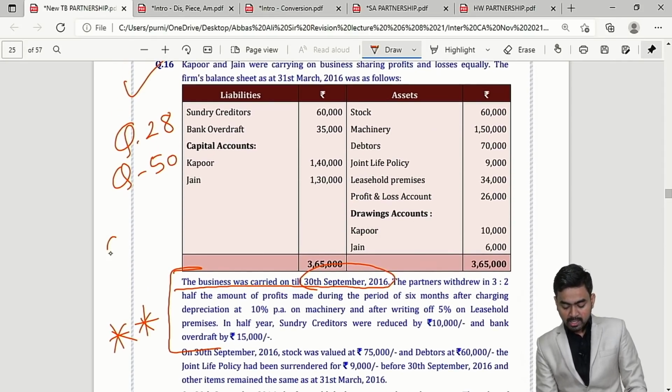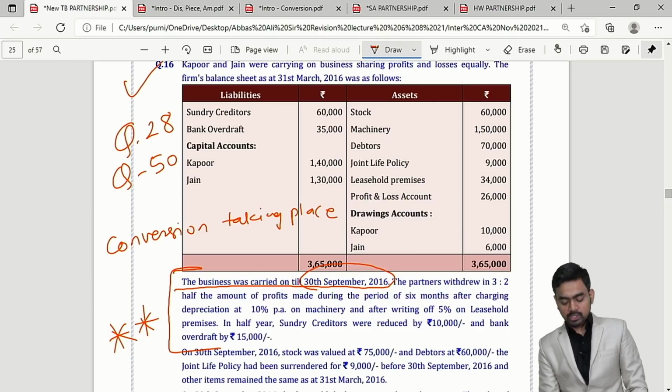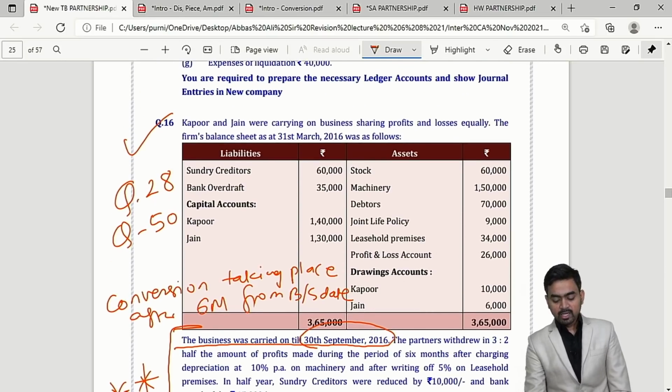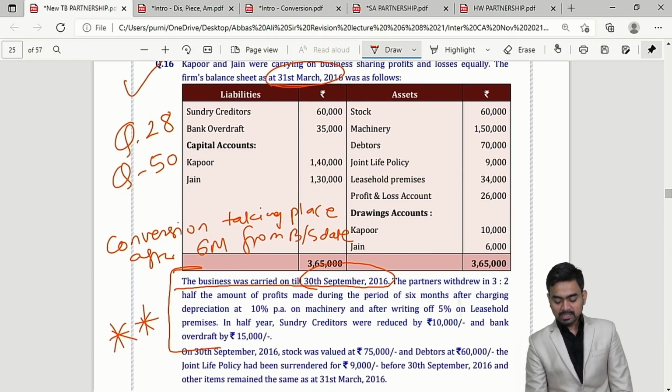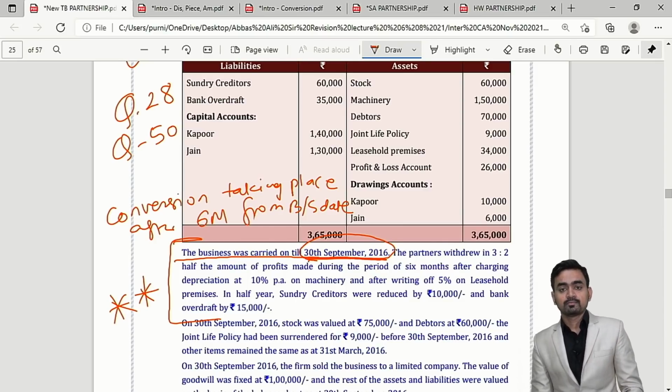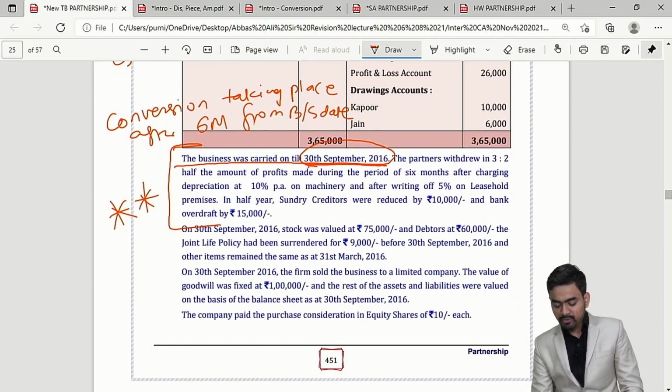It means here conversion is taking place after 6 months from the balance sheet date, because the date of the balance sheet is 31st March 16, but conversion is happening on 30th September, that is after 6 months. So during this 6 months, what will happen? 6 months profit will come, drawings will come, yes or no, and that information is given further.